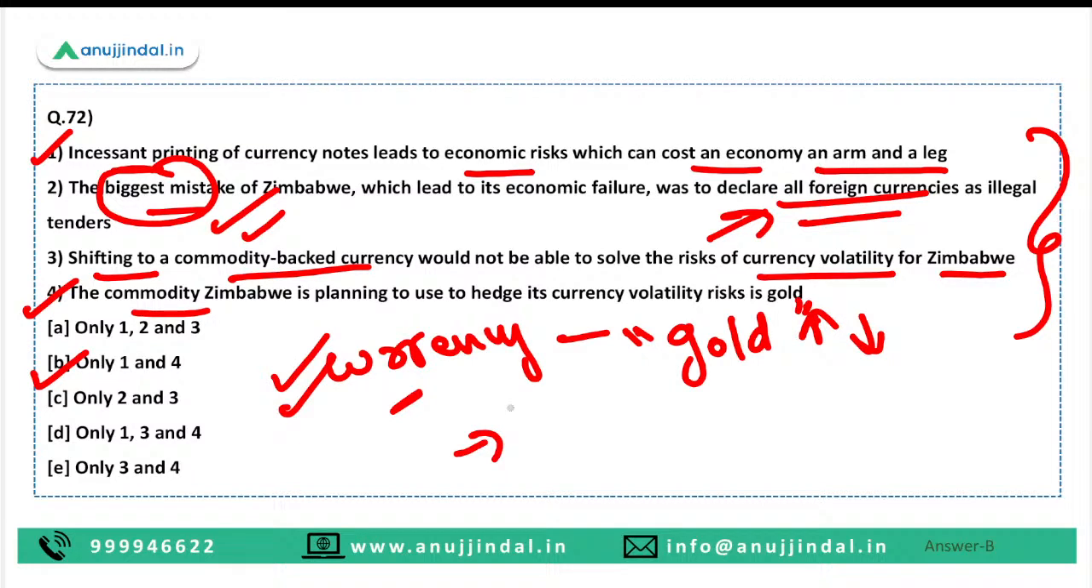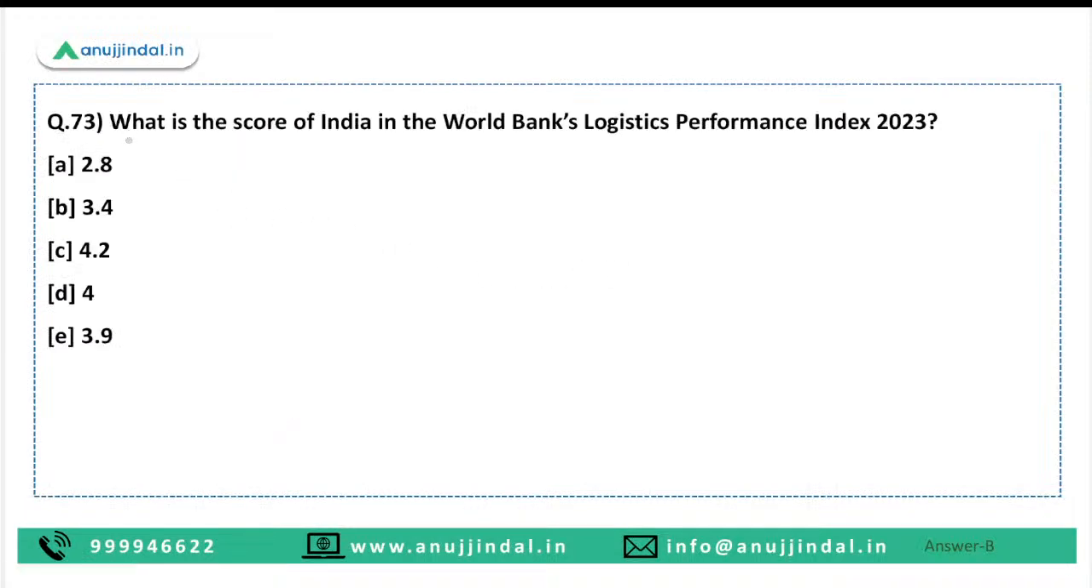Yes, you can get such questions. Since it is a current affairs question, the gold was not mentioned in the question itself. It was on you to identify which commodity was chosen by Zimbabwe. Okay. Thank you, Ishika. Let's move ahead to the next question.